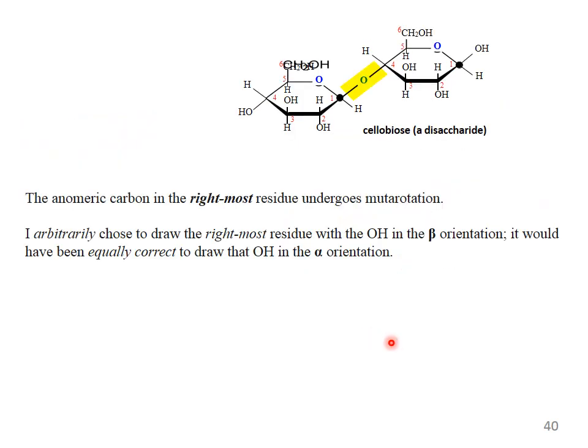The anomeric carbon in the rightmost residue undergoes mutarotation. This is the rightmost residue. This form cannot undergo mutarotation because it is locked, while here, where the OH group is present, mutarotation is possible. I repeatedly drew the rightmost residue with OH in the beta orientation. It would have been equally correct to draw that OH in the alpha orientation.